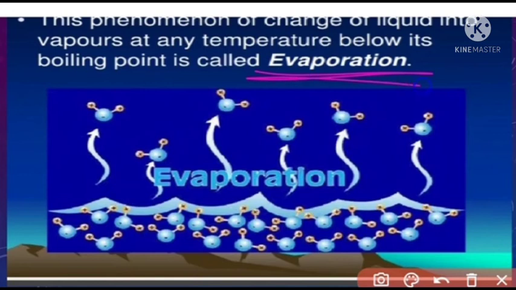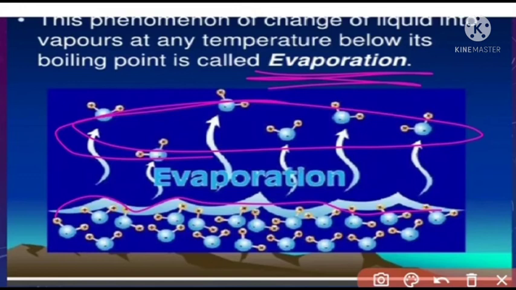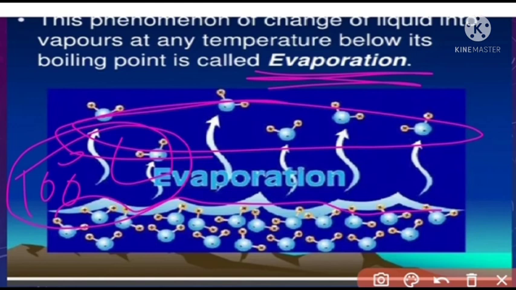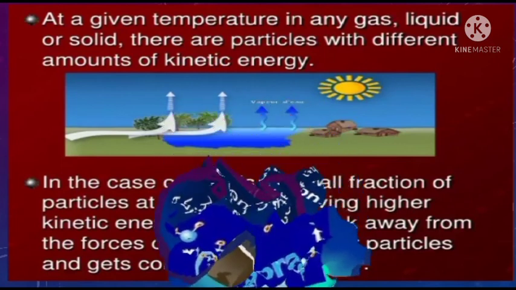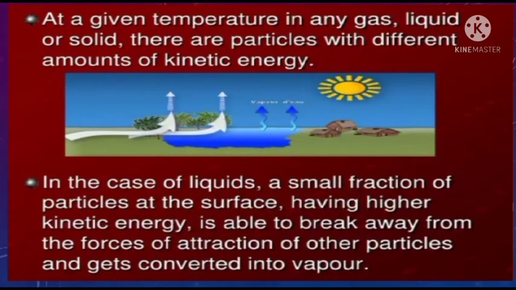So evaporation or vaporization. For example, sea water or river water undergoes vaporization or evaporation, converted into water vapor in the presence of sunlight below its boiling point. The boiling point of water is 100 degrees Celsius, but water evaporates below 100 degrees Celsius. This is called evaporation.